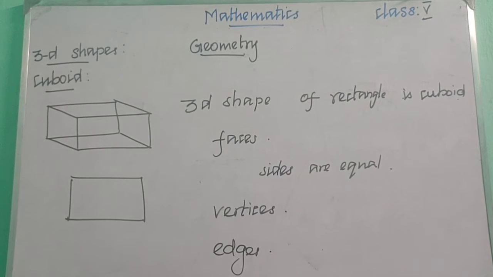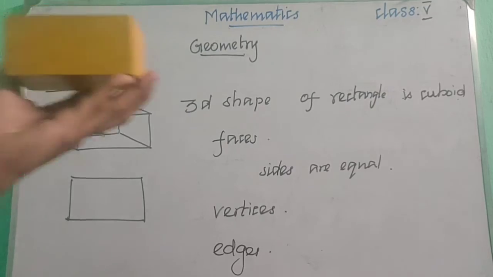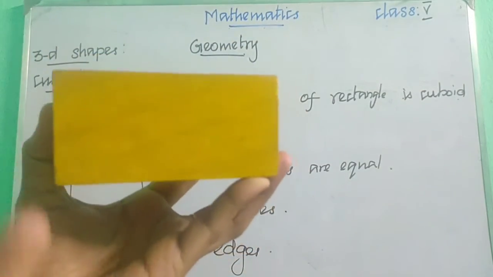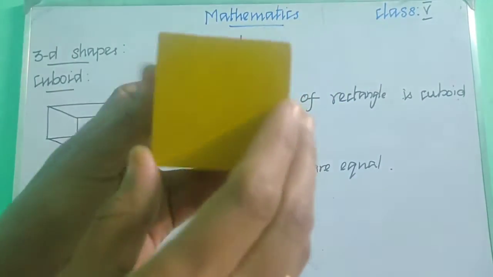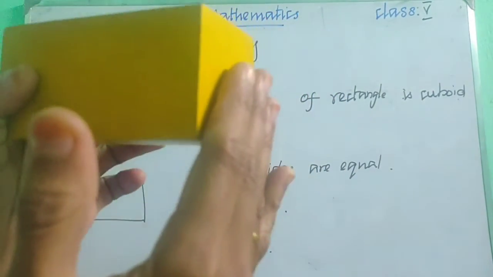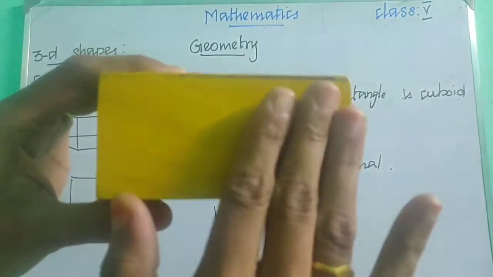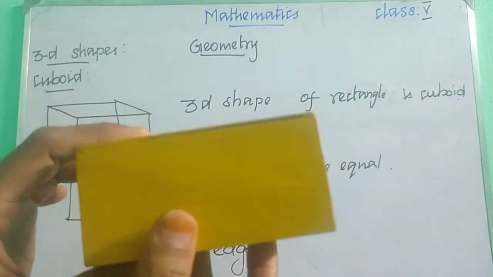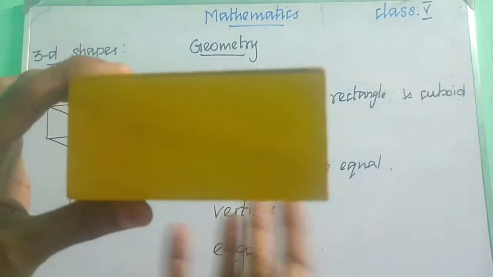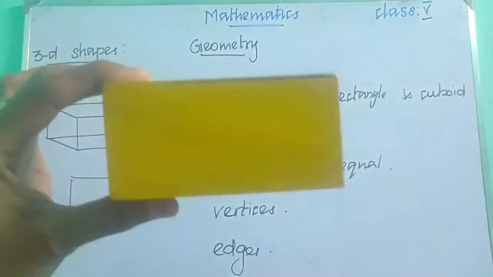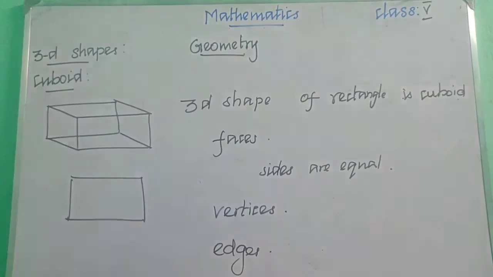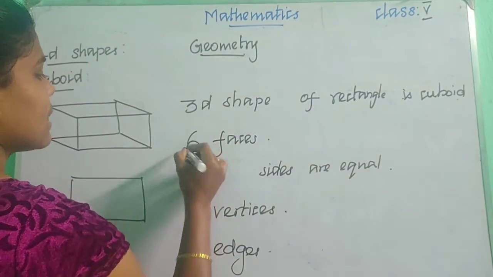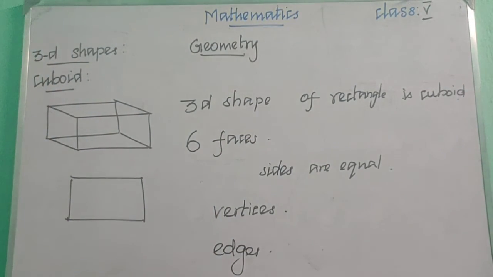Let us see about the faces of this cuboid. Let us count the faces. The first face, second, third, and fourth. And here 5 and 6. So how many faces does it have? Front, back, side, and side, and then top and bottom. So a cuboid has 6 faces.